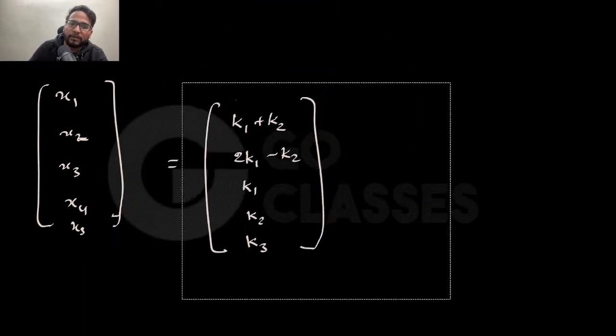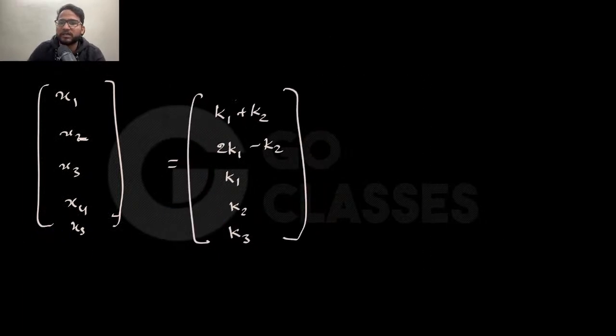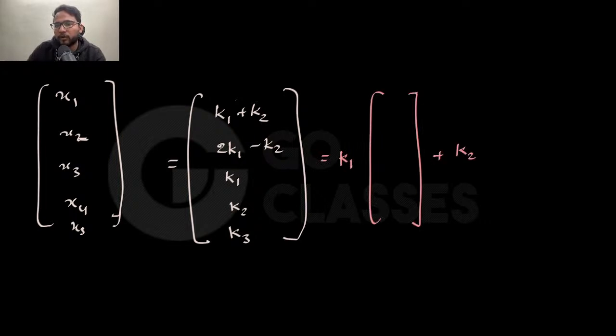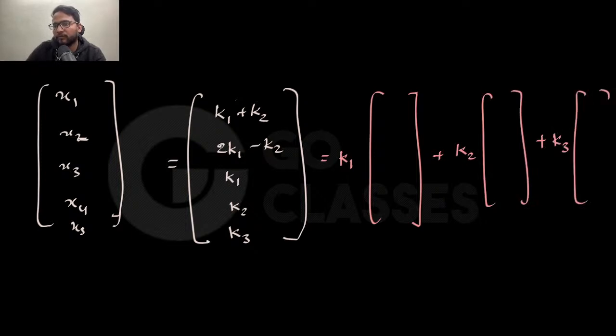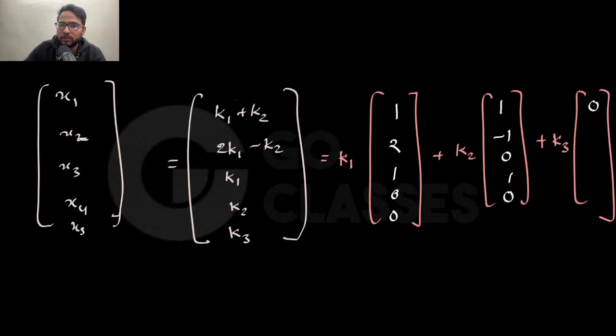How will you do it? Just using a trick. What is the trick? For the coefficient of k1, put k1 equal to 1, everything else 0. For k2, put k2 equal to 1, everything else 0. For k3, do the same thing. If you put k1 equal to 1, you will get 1, 2, 1, 0, 0. Put k2 equal to 1, you will get 1, minus 1, 0, 1, 0. With k3 equal to 1, this is 0, 0, 0, 0, 1, right?